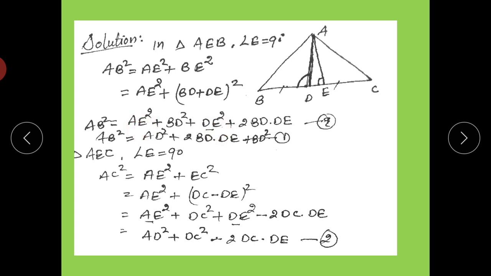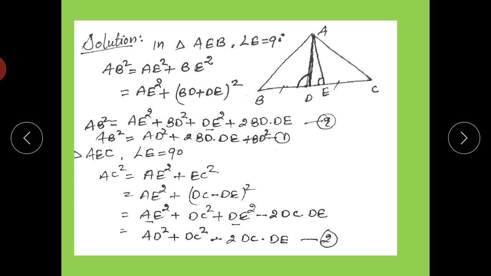plus BD square plus 2 times BD into DE. Look, in triangle AED, it is also a right angle triangle at E, and AD is the hypotenuse, DE is the base, and AE is the perpendicular. So AD square is equal to AE square plus DE square. So in place of AE square plus DE square we can write AD square. So AB square is equal to AD square plus 2 times BD into DE plus BD square. Equation number 1.